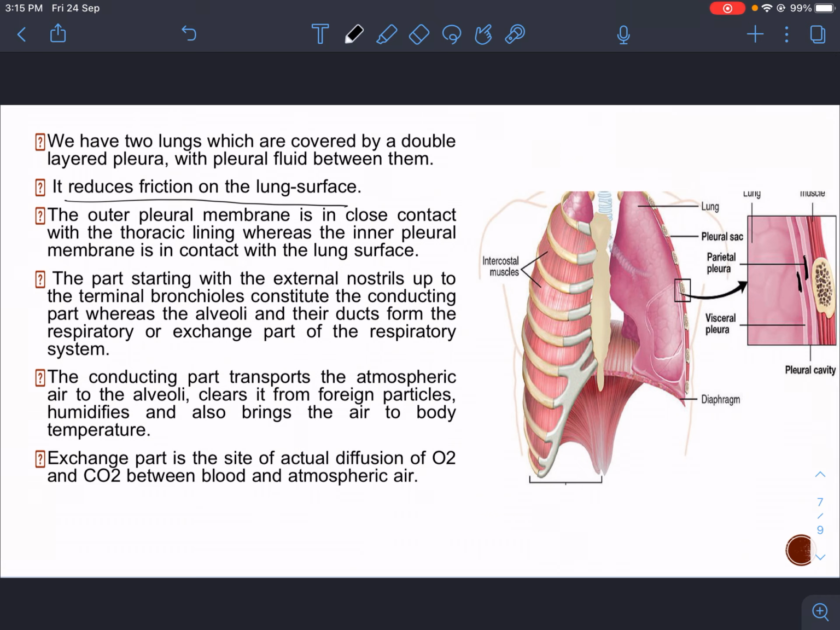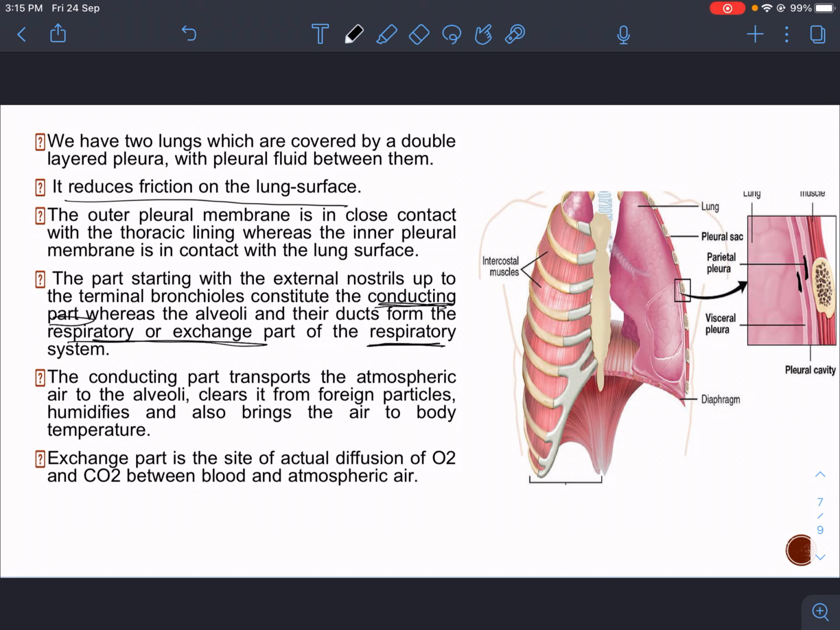The part starting with the external nostril up to the terminal bronchiole constitutes the conducting part, whereas the alveoli and their ducts form the respiratory or exchange part of the respiratory system. So we have two parts here. First we have the conducting part, and then the exchange part. Conducting part is the part involved in transport of oxygen from the outer environment till the alveoli, whereas exchange part is the area where actual exchange takes place.